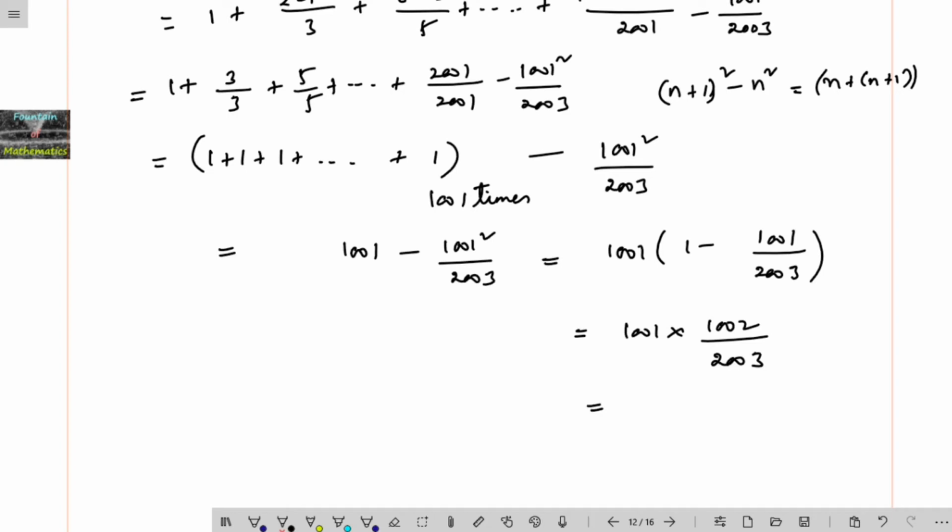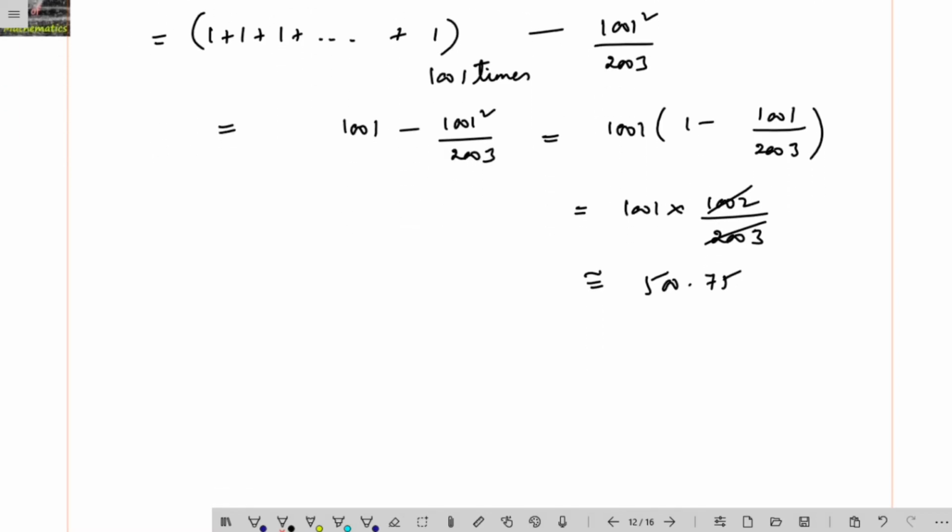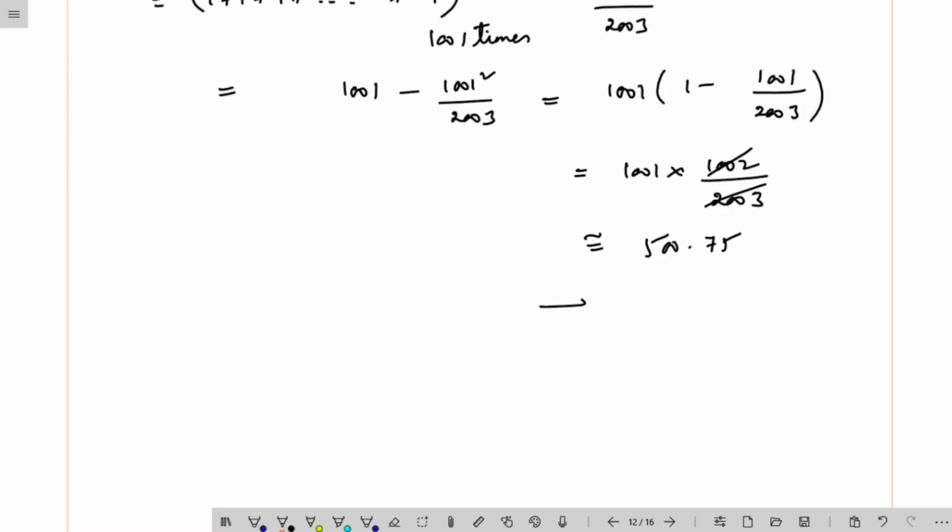So 1002 is almost like 2 times or 1.9 something, and when it divides here the number may be approximately 500.75. You will get 500.75, and the closest integer we can just take is 501. Therefore a minus b, the closest integer will be 501. That is the answer.